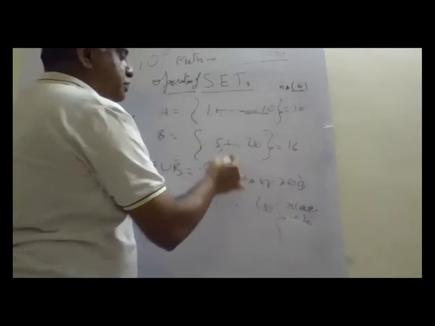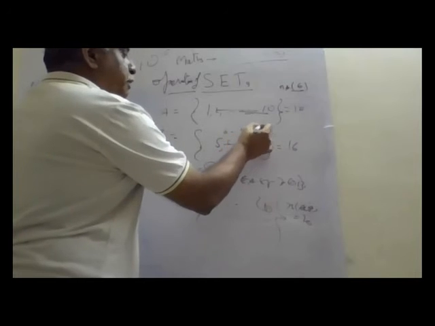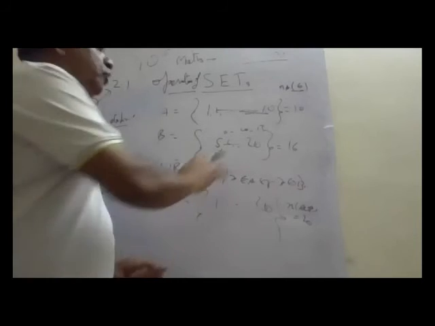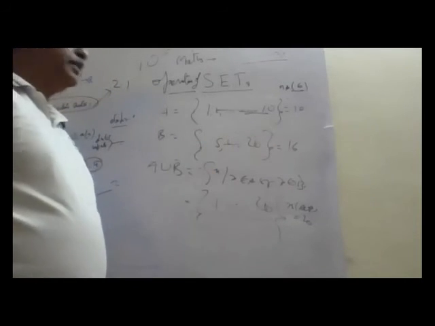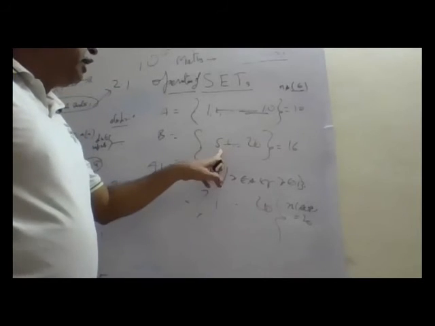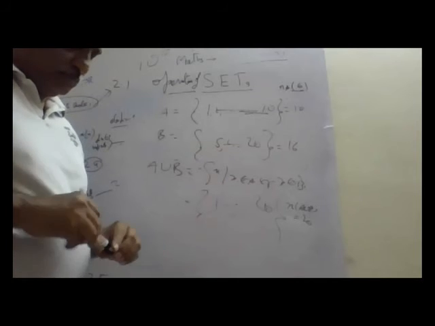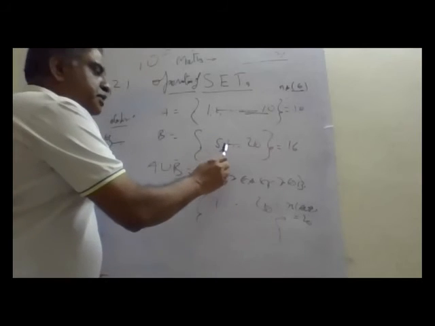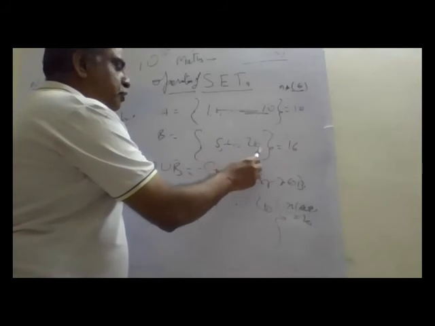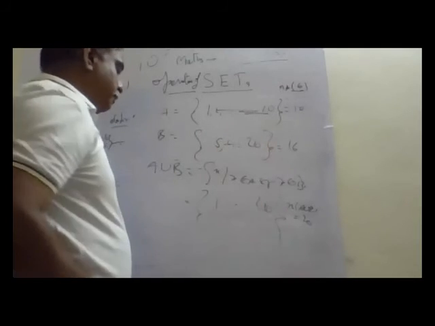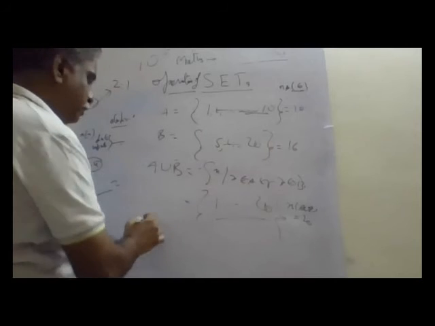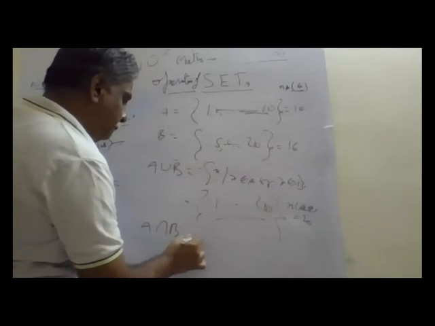5 to 20 is 16 numbers. If it is 6 to 20, it is 15 numbers. Count it with your hand. 5 to 20, how many numbers, including 5? 16. Because 6, 7, 8, 9, 10 up to 20 is 15, plus 5 also, 16. So A union B is 1 to 20. Now what is A intersection B?